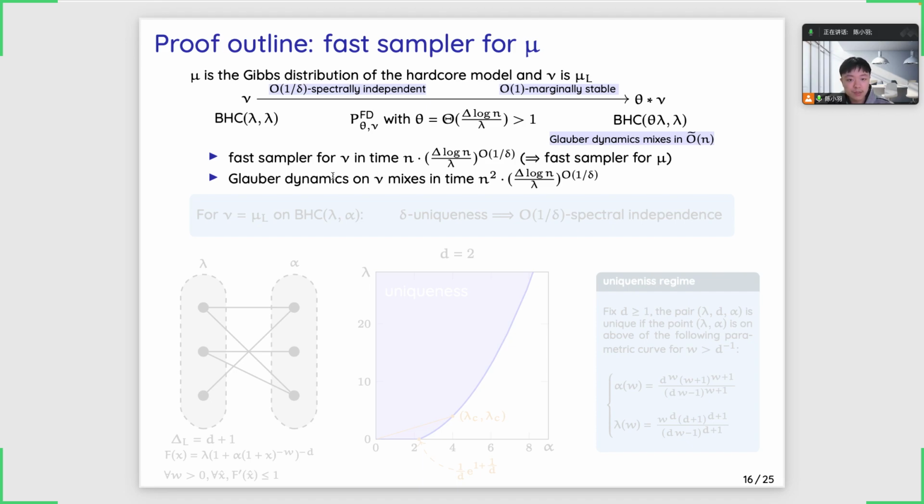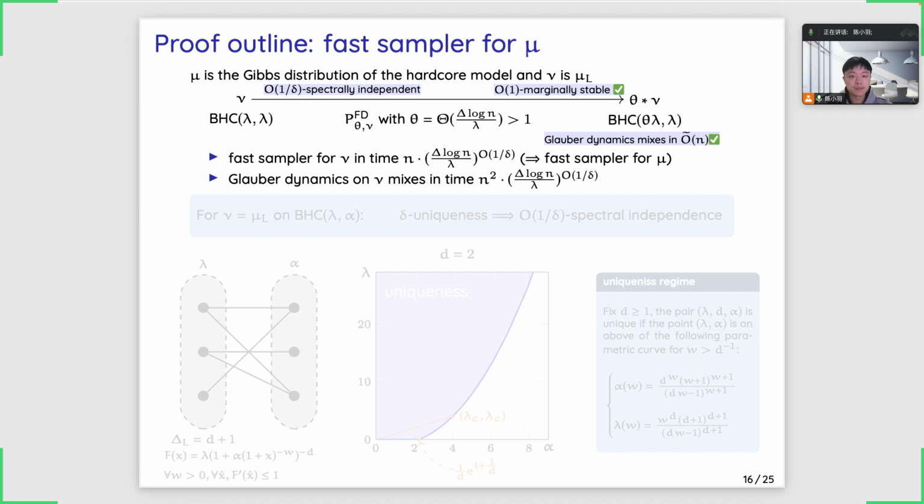And suppose we could generate random samples from nu, we could also generate samples from mu. This is because once we fix the variables on the left-hand side, then the variables on the right-hand side become independent of each other, and they could be sampled easily. So the last two requirements are relatively easy to verify. The marginal stability could be verified by a direct calculation, and the rapid mixing of the Glauber dynamics on theta times nu could be proved by a coupling-based argument.